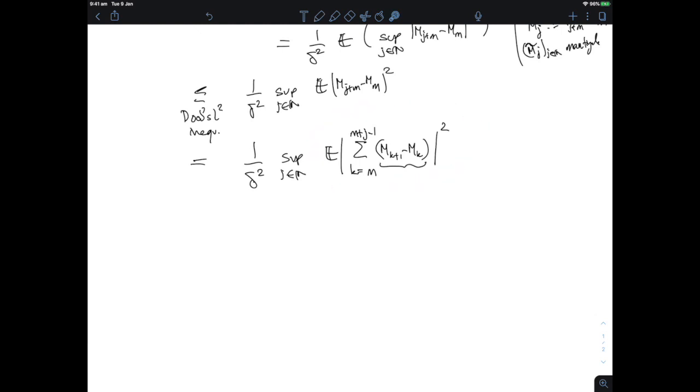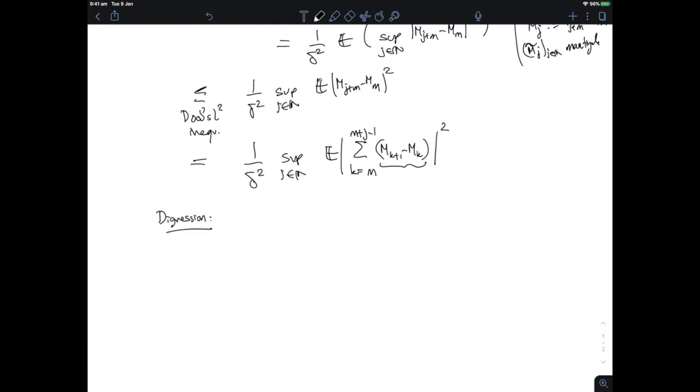Because if I were to expand this sum squared, I would get all sorts of cross terms. But actually, I won't get any cross terms because of the orthogonality of the increments. So let's have a little digression here and show this fact.